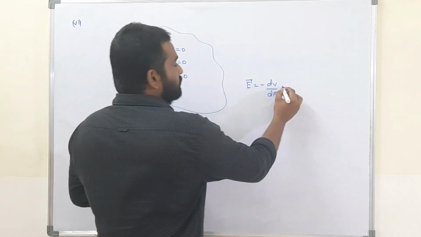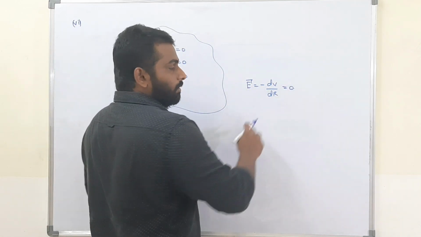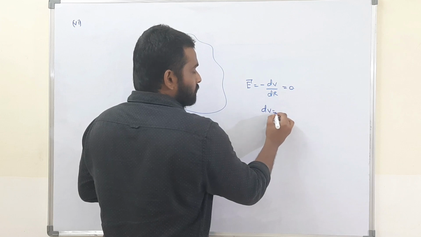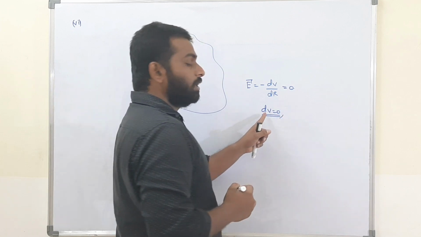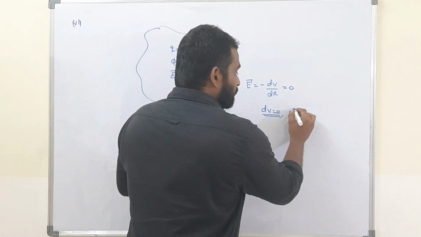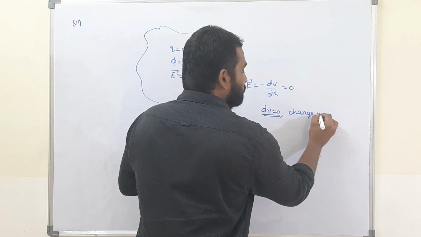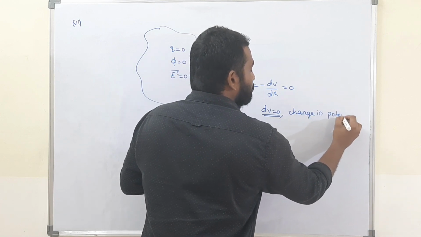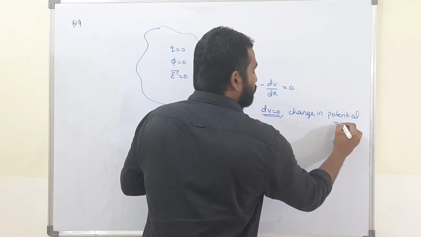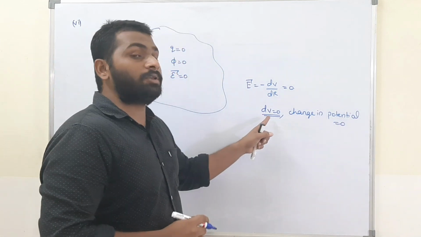Now, if the electric field is zero, then dV is equal to zero. What is the meaning of dV? The change in potential is equal to zero.